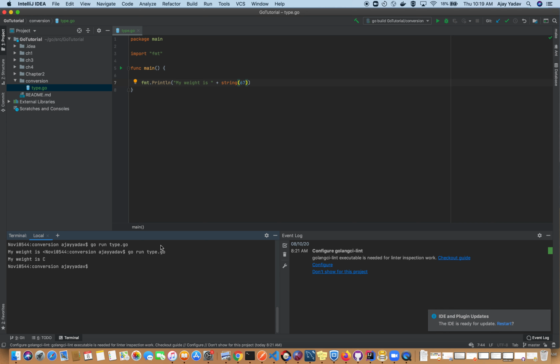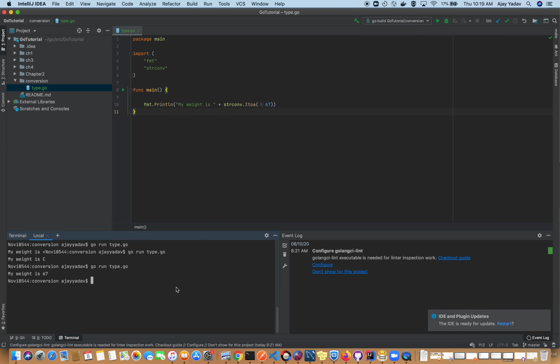So whenever you pass an integer and typecast it into a string, the string conversion considers it as an ASCII value. It considers it as a rune, and then converts it to the corresponding ASCII character. So this is the wrong way. I wanted to print 67. What is the right way? You should use strconv.Itoa, the integer to ASCII conversion, and here we print the value.